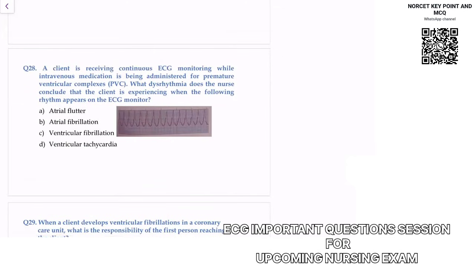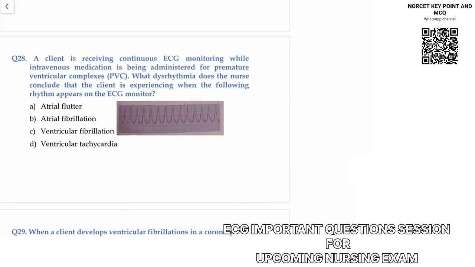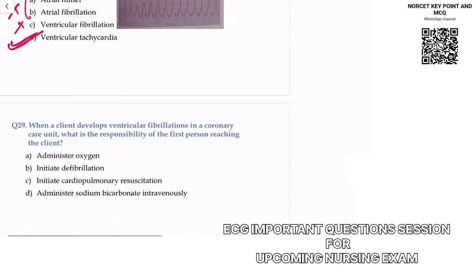A client is receiving continuous ECG monitoring while intermittent medication is being administered for premature ventricular complex. So some medication they have given. What dysrhythmia does the nurse see? Basically they're asking you to look at the ECG and tell the arrhythmia. Understand this. In this question, you can see the QRS is narrow or wide? Wide. QRS is wide, right? So what I told you, when QRS is wide, atrial pathologies are ruled out. Simple. Now ventricular fibrillation, ventricular tachycardia. Can you see fibrillatory waves? No, there are no fibrillatory waves. So this is also not the answer. So the answer will be ventricular tachycardia. Simple. ECG is very simple.